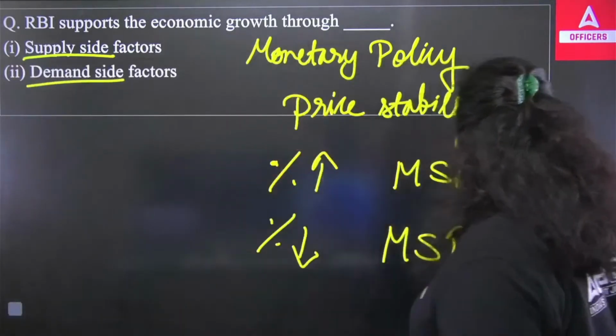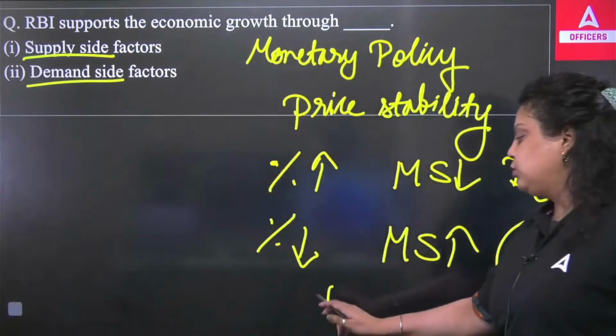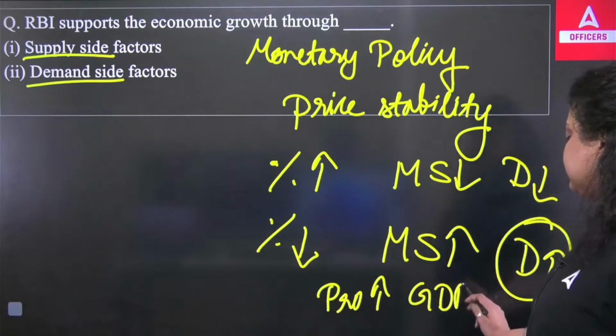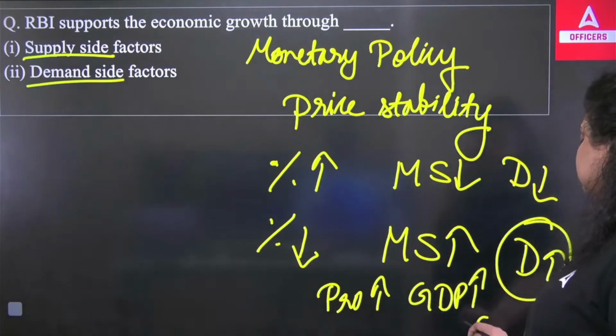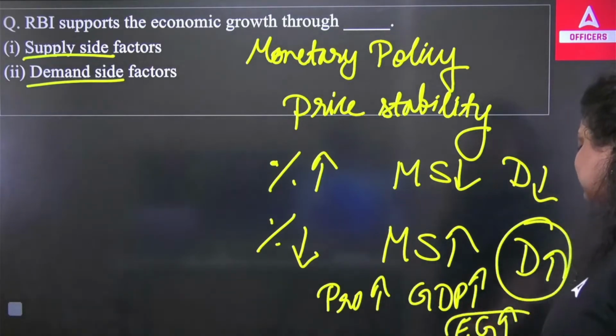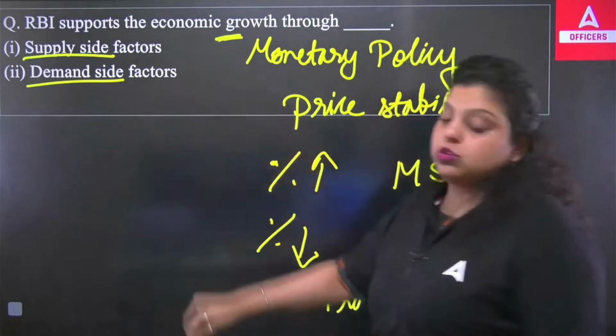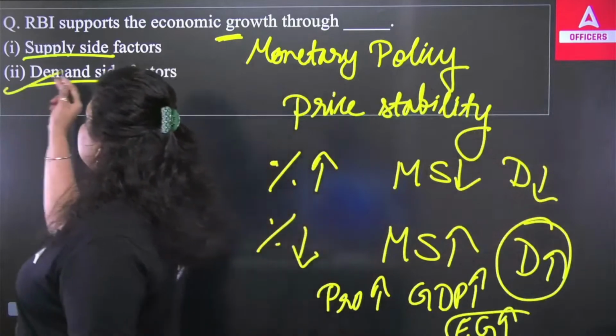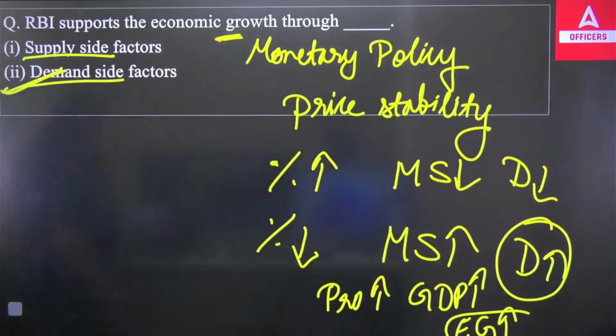Now, if the demand is more, what happens? You will produce more goods and services. If you are producing more goods and services, your GDP will increase. If your GDP is increasing, your economic growth will increase. And that's what we needed in this question. So what does RBI do? RBI supports economic growth with the help of demand side factors. I hope it is clear.